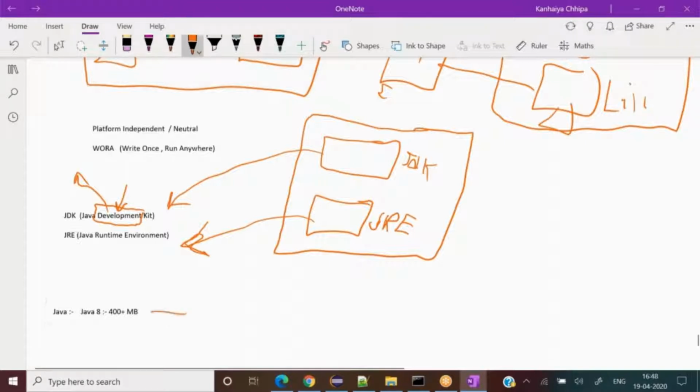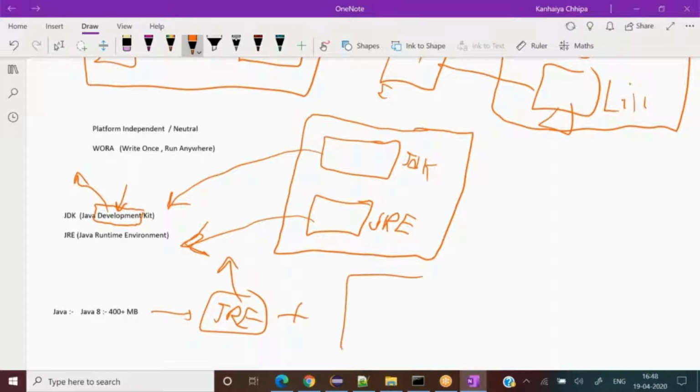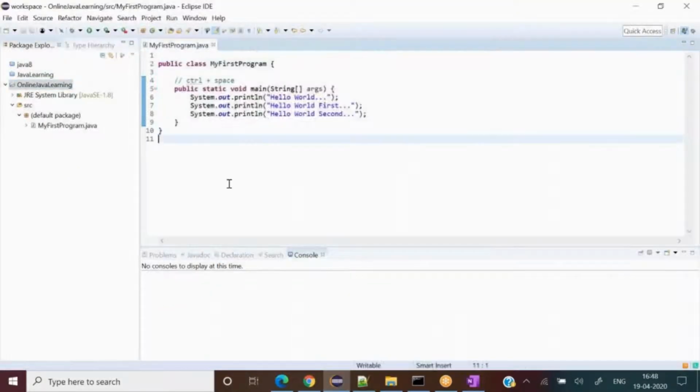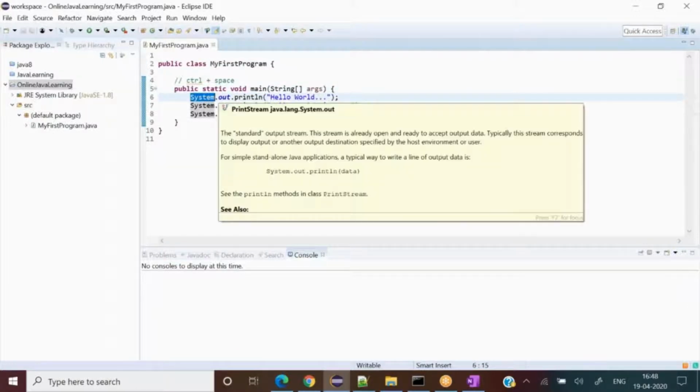It provides two things to me. One is JRE, the runtime environment through which I can run my Java program, plus the development module, in other words libraries, which help us develop any Java program. If I show you these programs, there are a lot of maroon colored things you can see: public, class, static, void, system, out. Where is this coming from?